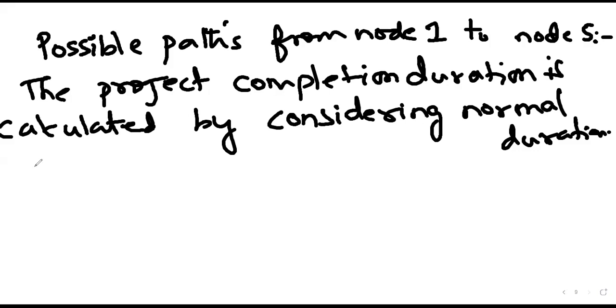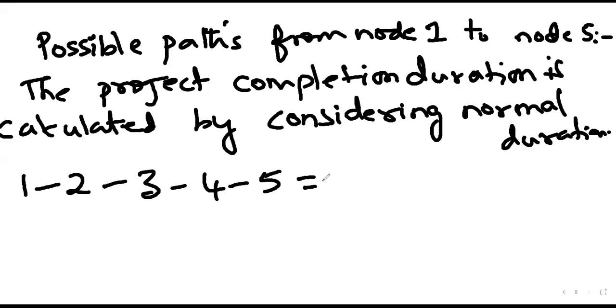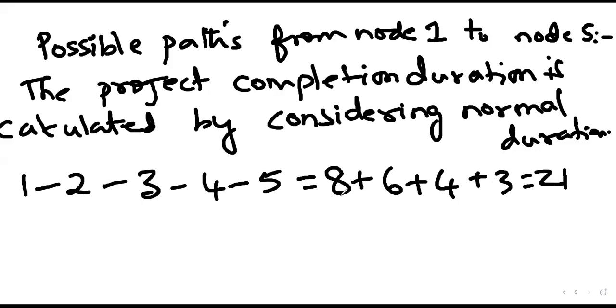So just tell me the paths which you mentioned earlier. 1 to 2, 2 to 3, 3 to 4, 4 to 5. What is the activity duration? 8 plus 6 plus 4 plus 3, that is 21.